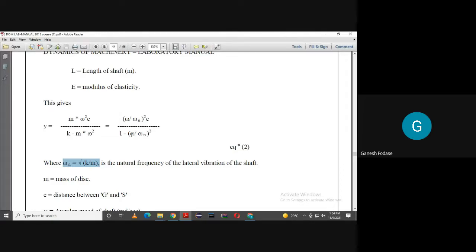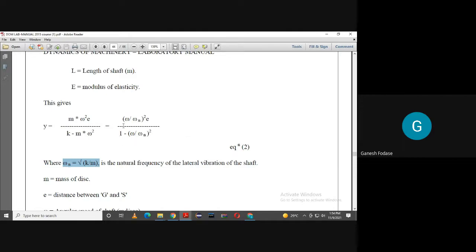So remember, when omega is equal to omega n, when the angular frequency of rotation is equal to the natural frequency, or you can say critical speed, then y will be infinity, or the deflection of the shaft will be infinity. It means the shaft may break at this speed. So we have to avoid that critical speed. The shaft should not rotate at critical speed. That's why we need to understand the concept of critical speed, and then at what speed we should rotate it. At omega equal to omega c, the shaft will vibrate violently, and there may be some breakdown of the shaft. So we need to avoid the critical speed.